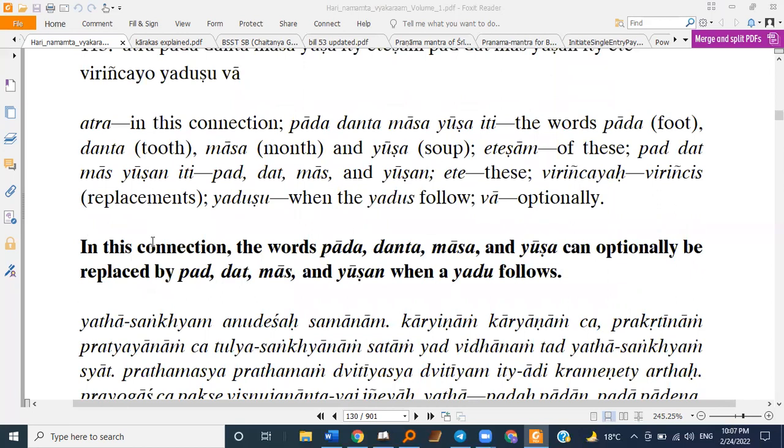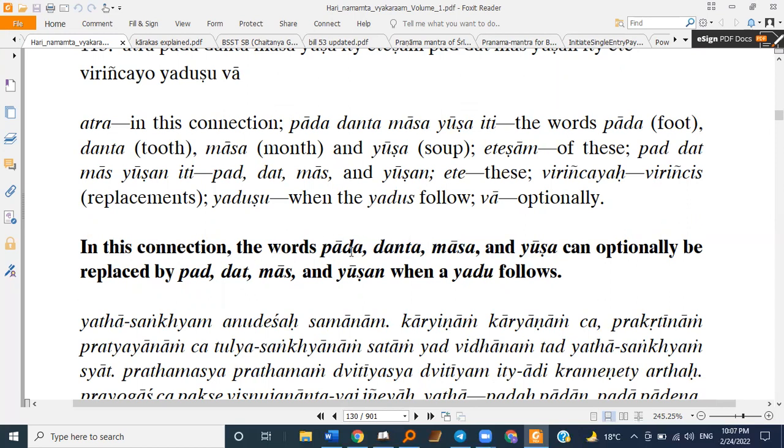In this connection, the words Pad, Dant, Mas, and Yusha. Remember that all of these words are also Krishna Shabda, right? How are they Krishna Shabda? Because all of them end with Arama. So all of these four are also Krishna Shabdas.